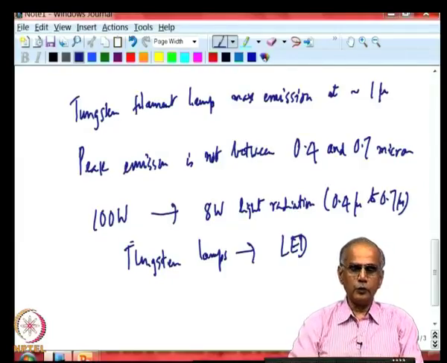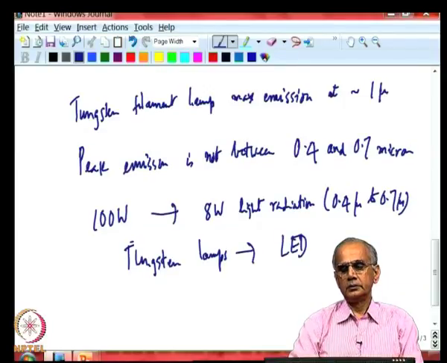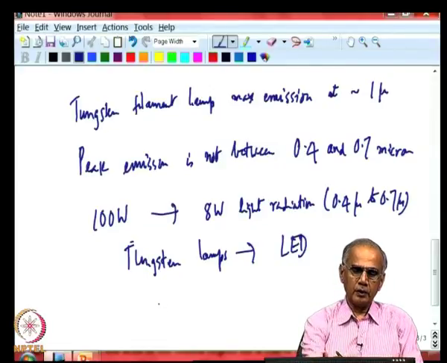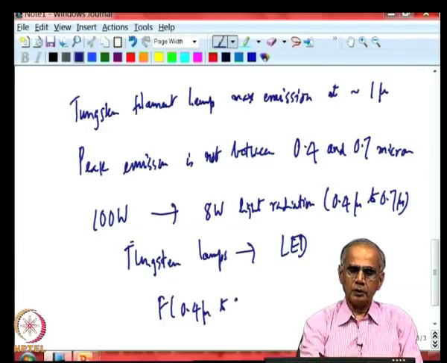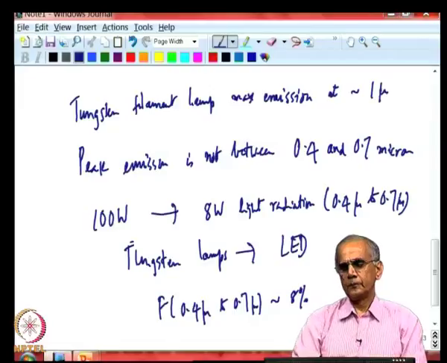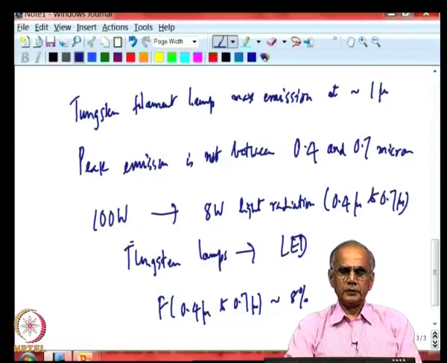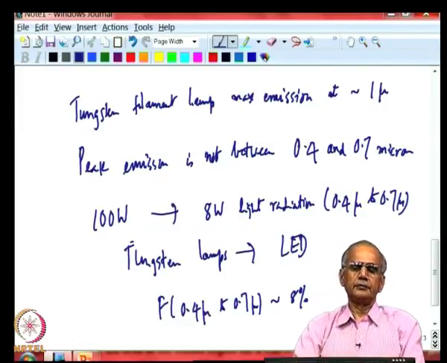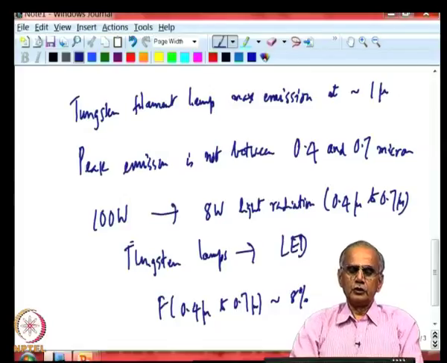Now, a little later we will tell you why. You should realize by now that if the fraction of radiation lying between 0.4 micron to 0.7 micron is around 8%, that calls for some rethinking about how to utilize the filament lamp, because 92% of the radiation emitted by the filament lamp comes out as heat, and all of us are absorbing that heat. The room also absorbs that heat.